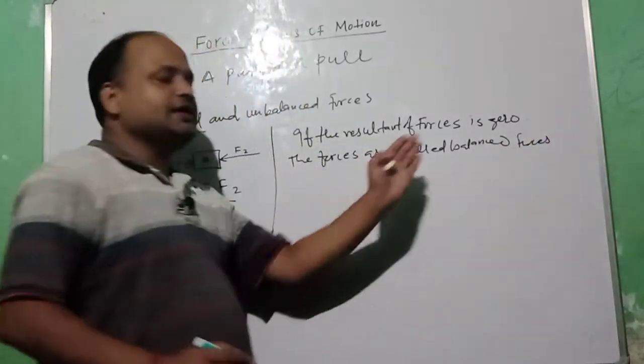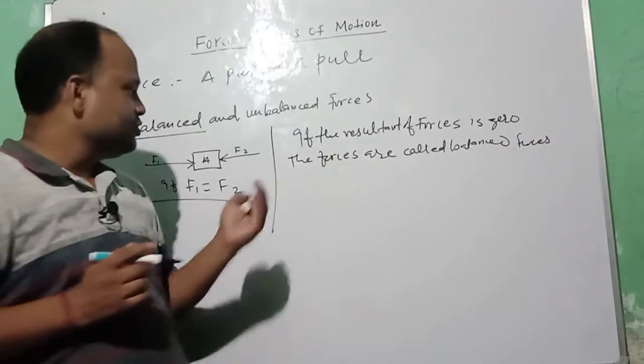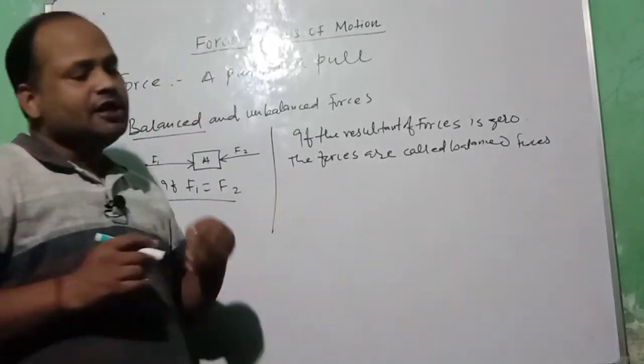If the resultant of forces is equal to 0, those forces are said to be balanced forces.